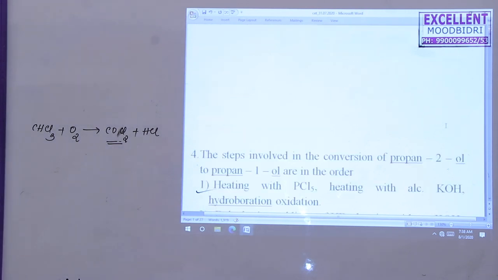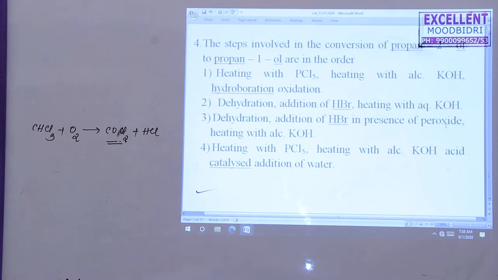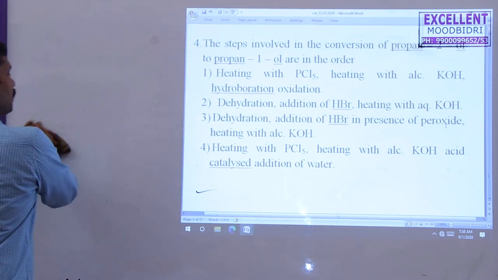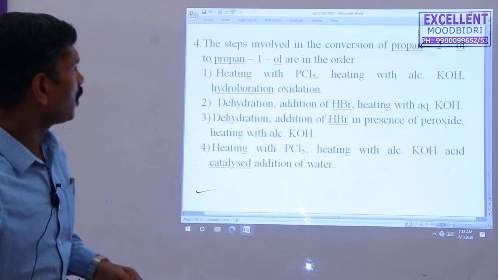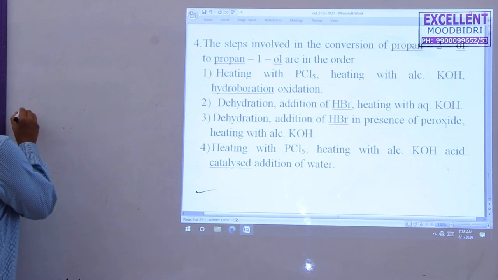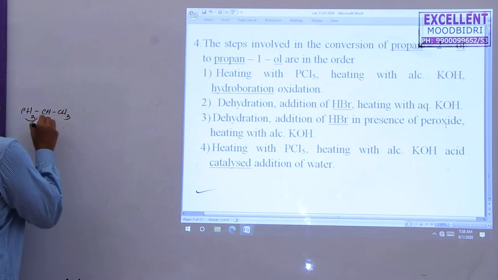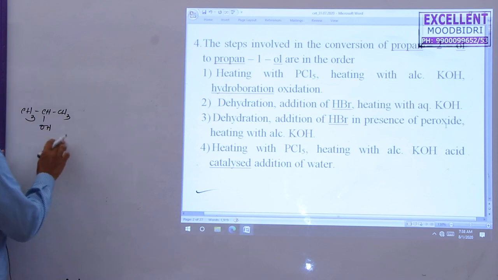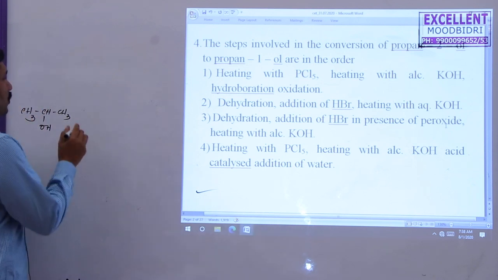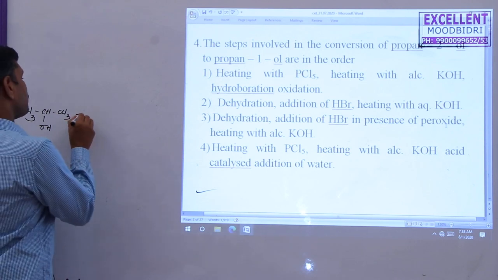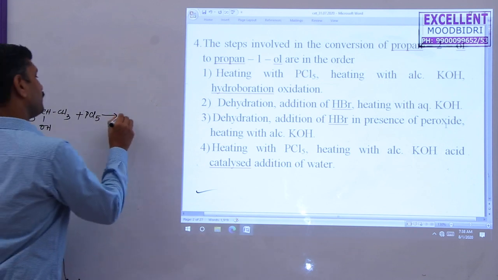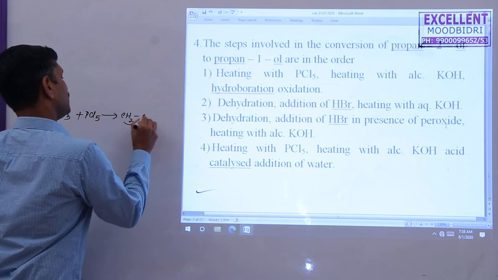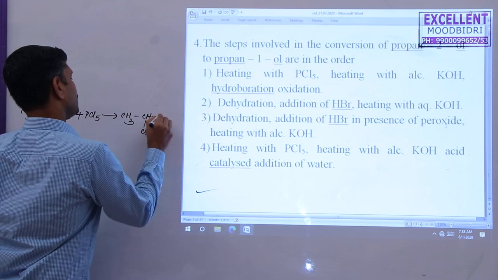Next question. The steps involved in the conversion of propan-2-ol to propan-1-ol are in the following order. Propan-2-ol is converted into propan-1-ol. First it is treated with PCl5, so a substitution reaction takes place, giving CH3, CH, Cl, CH3.